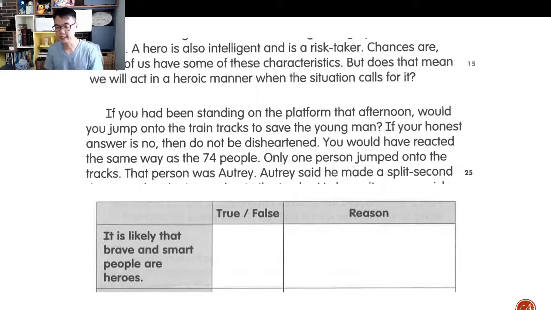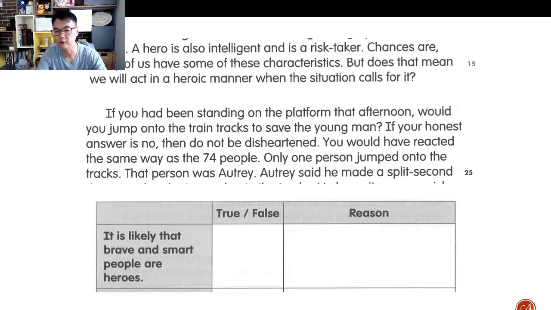Okay, let's move on to the next question. Question 76, all right? So this is a true-false question. Let's take a look at this. It is likely that brave and smart people are heroes. Let's begin with whether it's true or false, shall we? It's likely that brave and smart people are heroes, all right?